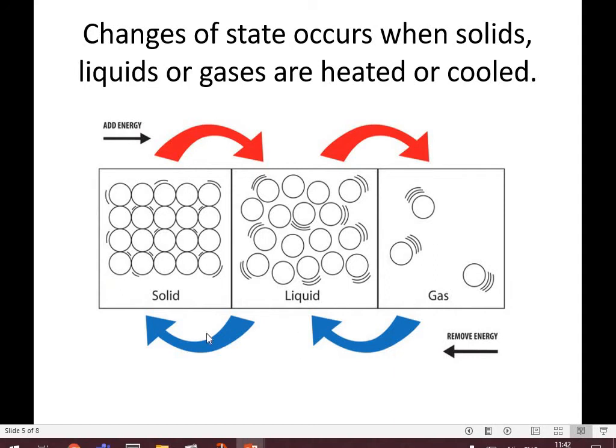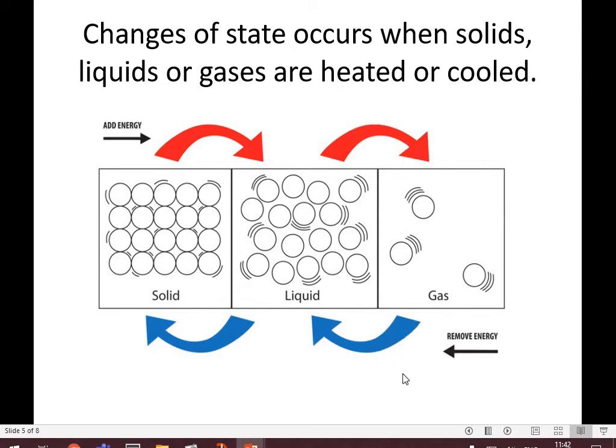And what you can see is a solid, the atoms or the particles are all in fixed rows, all very, very close together. In liquids, they're separated slightly. Some are still touching, some aren't. They've got more energy, they're moving more. And in a gas, they're moving much, much more quickly. They're spread out. So if you heat up, you add energy to a solid, it becomes a liquid. If you add energy to a liquid, it becomes a gas.